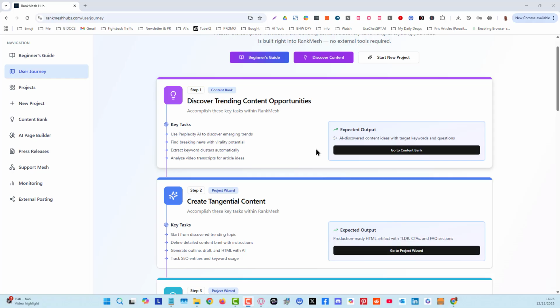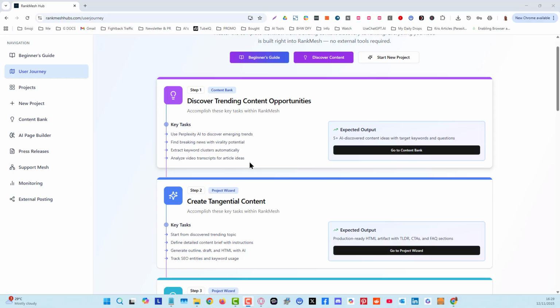Here's what we're actually doing. We discover trending content opportunities. Okay, and this uses Perplexity AI to discover emerging trends, find breaking news with virality potential. It's going to extract keyword clusters automatically, analyze video transcripts for article ideas as well, if you choose.